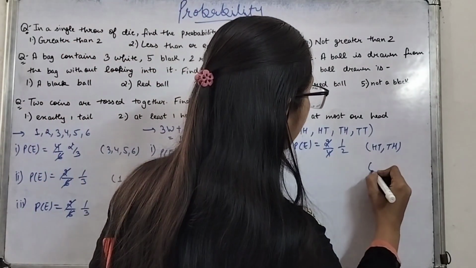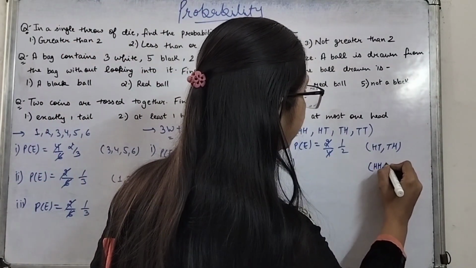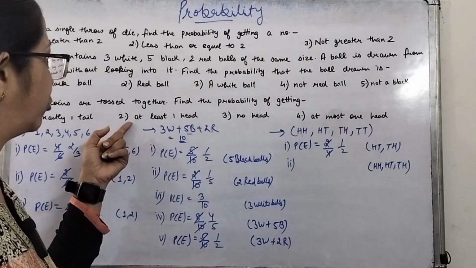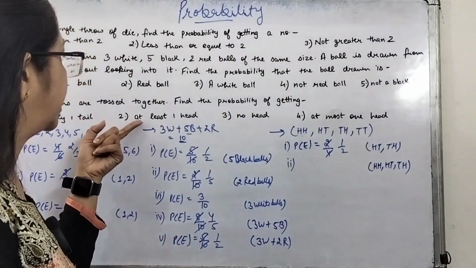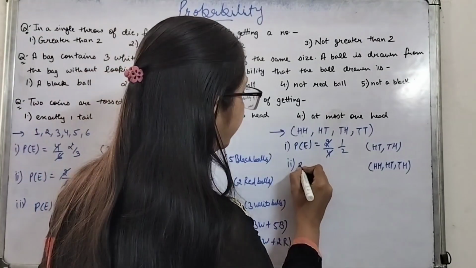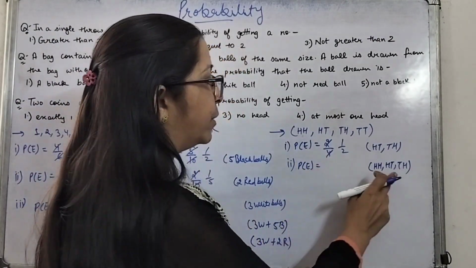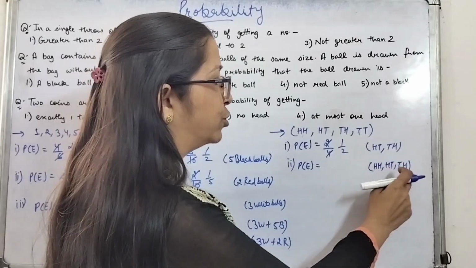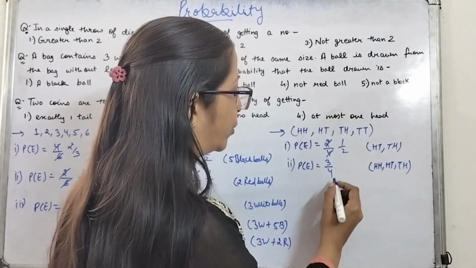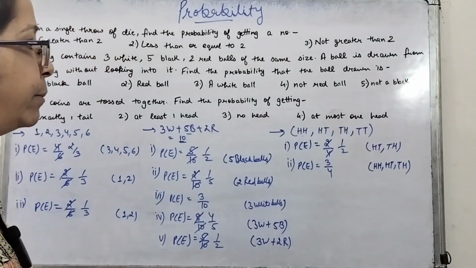So favorable outcomes are HT, TH, HH. These are your favorable outcomes because in all these conditions we are having at least one head. So the probability of the event will be the total number of favorable outcomes, that is 1, 2, 3, divided by the total number of possible outcomes, that is 4. 3 upon 4 will be the probability.